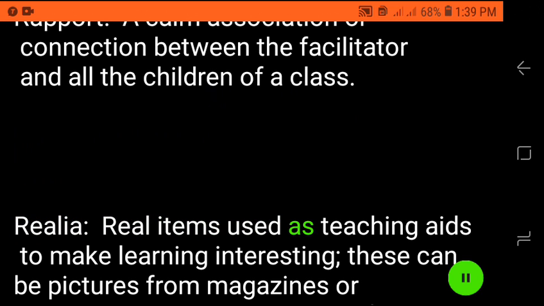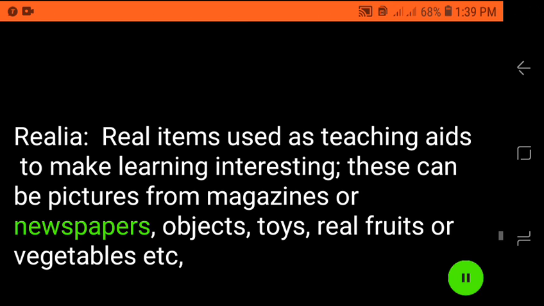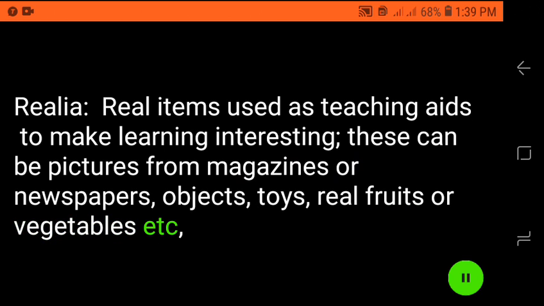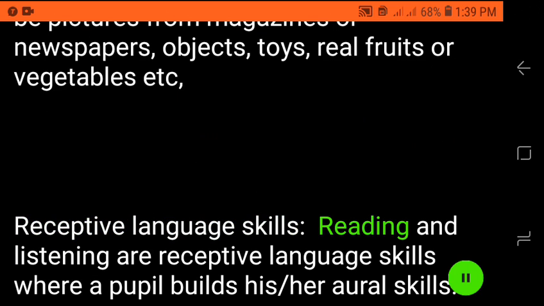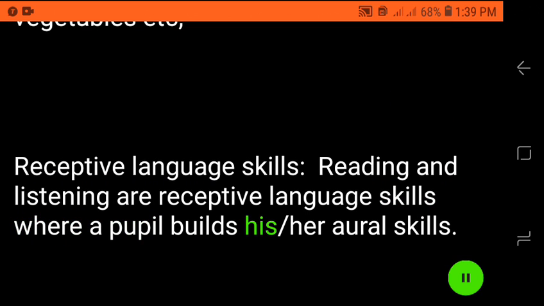Realia, real items used as teaching aids to make learning interesting. These can be pictures from magazines or newspapers, objects, toys, real fruits or vegetables etc. Receptive language skills. Reading and listening are receptive language skills, where a pupil builds his/her oral skills.